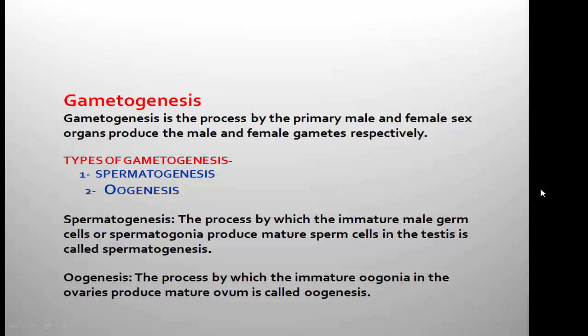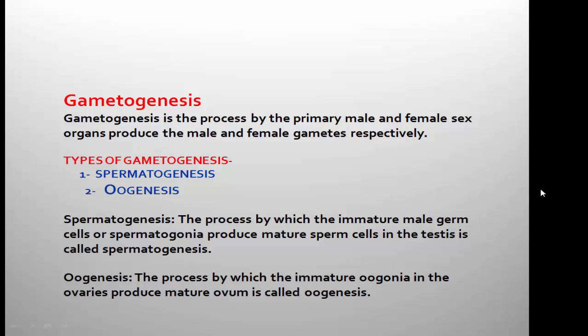Around the nipple, a hard, pigmented, circular skin portion is present, and it is called the areola. So moving to the next part of human reproduction, that is gametogenesis.